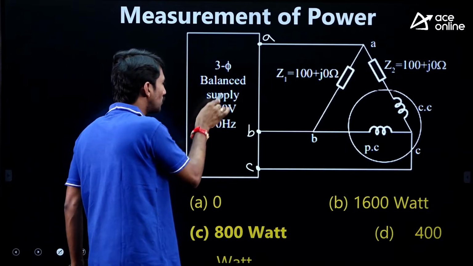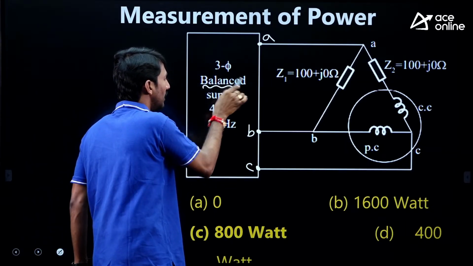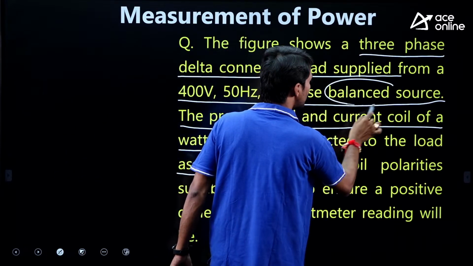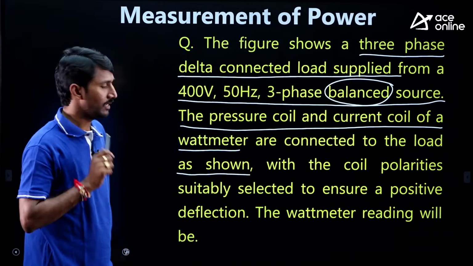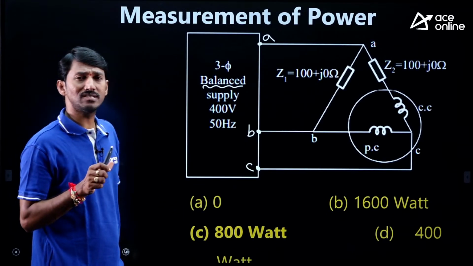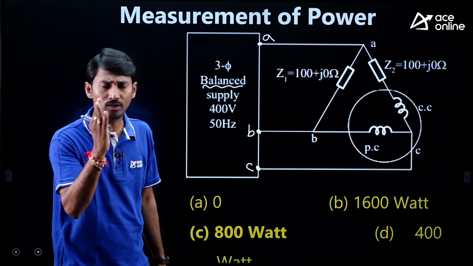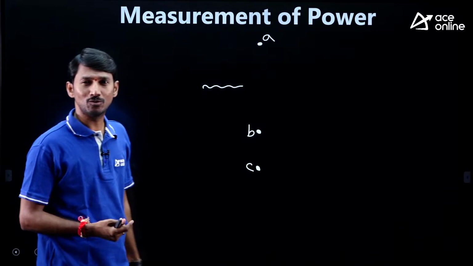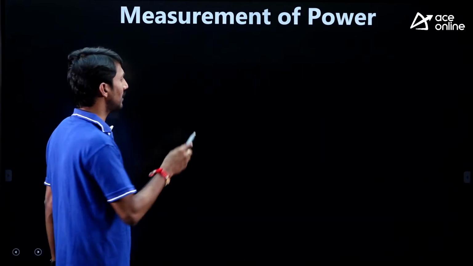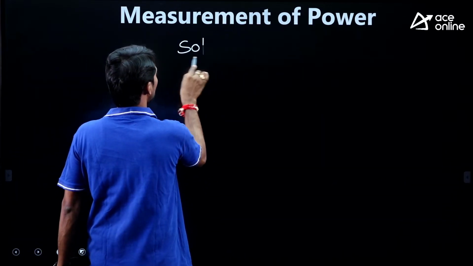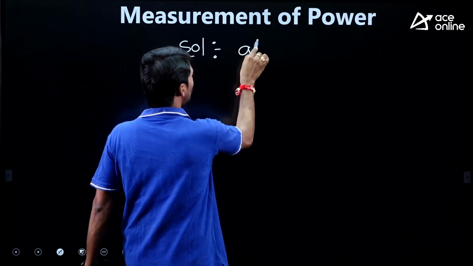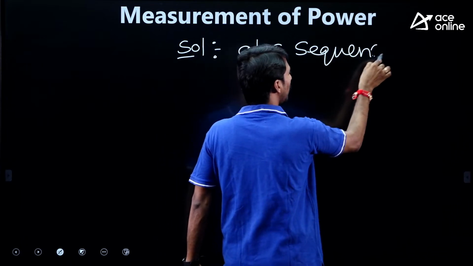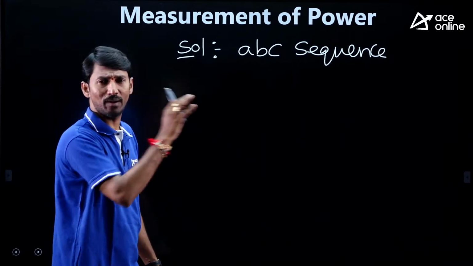Now, which source it is? Balanced one. He mentioned clearly it is a balanced source. So, if balanced source is there, what is the phase displacement? 120, 120. But in this question, has he given any sequence? No. So, let us assume one sequence, that is A, B, C is the sequence. You can take A, C, B also, no problem. One of the sequences I am taking.